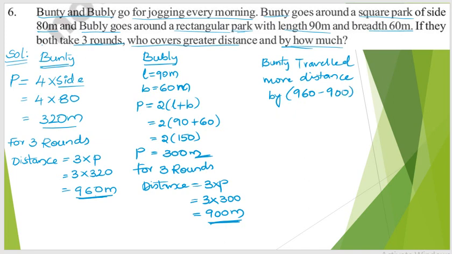So 960 minus 900 is equal to 60 meters. So Bunty traveled more distance, and he traveled 60 meters more, right? From this we can say that Bunty has traveled more distance when compared to Bubbly.